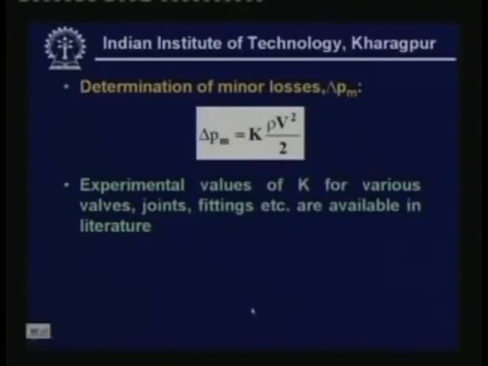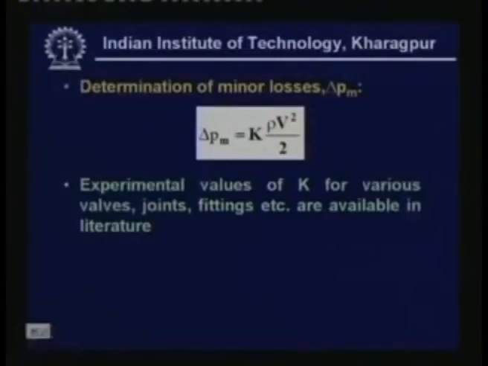So now let us look at the determination of minor losses. As I mentioned, minor losses are due to change in cross section and also due to change in the direction. Normally when the cross section increases gradually or reduces gradually, there will not be any significant losses. But when the cross section increases steeply, then there will be boundary layer separation and there will be losses. So these losses are known as minor losses.